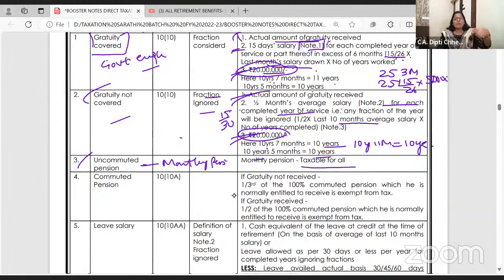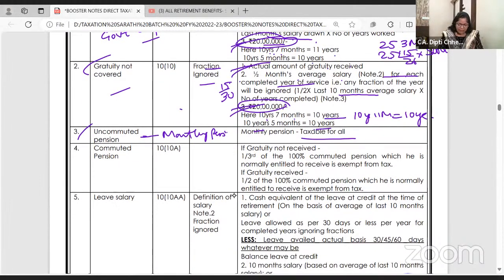Acha, what about family pension? After the employee is deceased, family pension is received by a family member. It is taxable in income from other sources, and 1/3 or 15,000, whichever is lower, is going to be exempt. Yes, they ask that also in MCQs. Now, uncommuted pension is monthly pension received by the employee after retirement. It's going to be taxable for government, non-government, all employees.